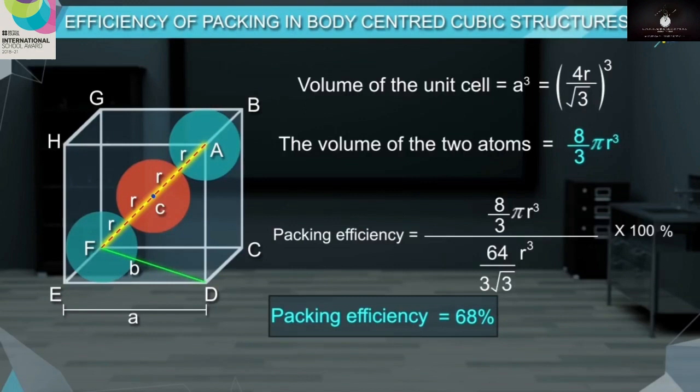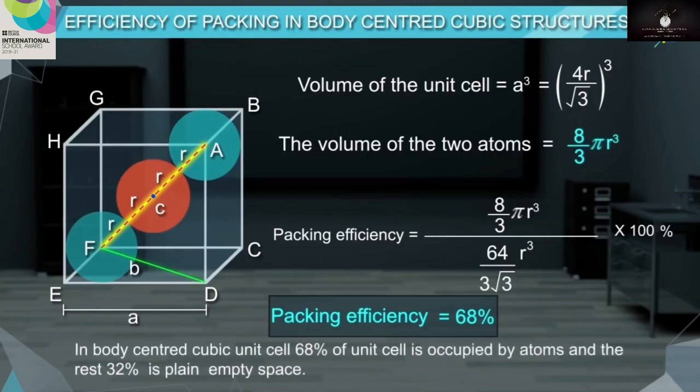So packing efficiency in BCC is 68%. In a body-centered cubic unit cell, 68% of the unit cell is occupied by atoms and the rest 32% is plain empty space.